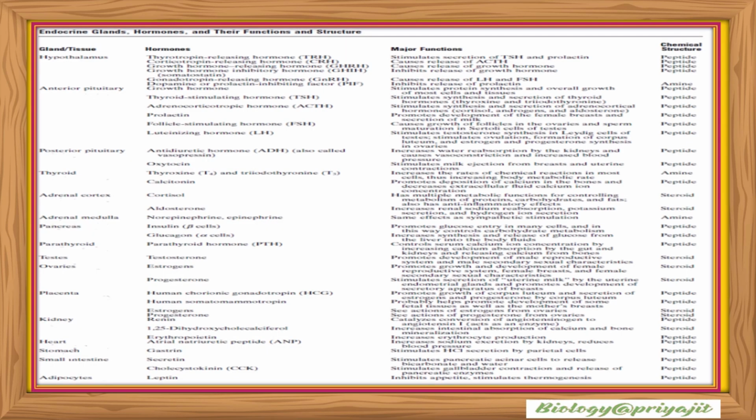Now we will study various endocrine glands, hormones, their functions and chemical structure. In this slide, this table provides a comprehensive overview of various endocrine glands and tissues, the hormones they secrete, the major physiological functions and their chemical classifications like peptide, steroid or amines. It serves as a valuable reference for understanding how the endocrine system regulates growth, metabolism, reproduction and homeostasis.